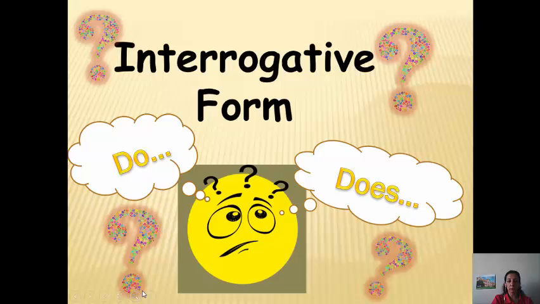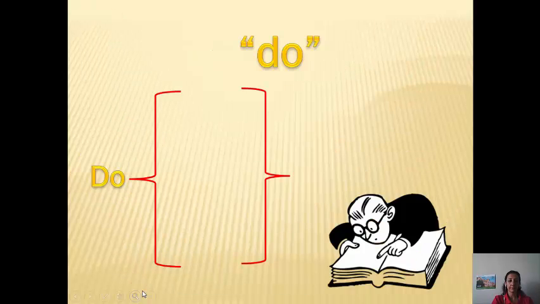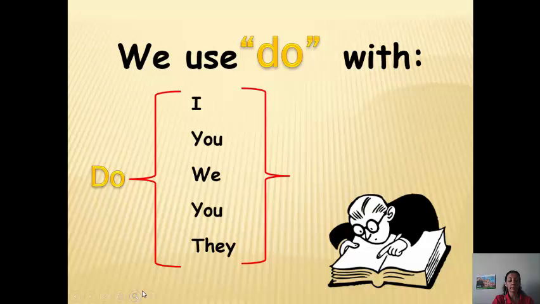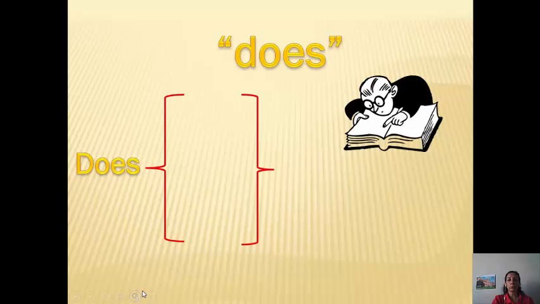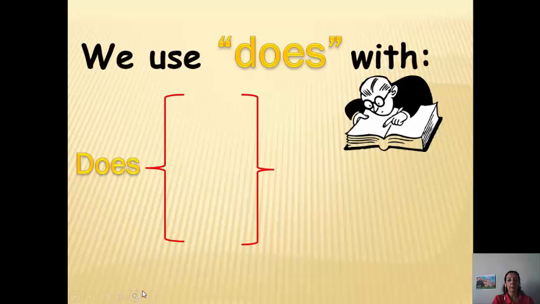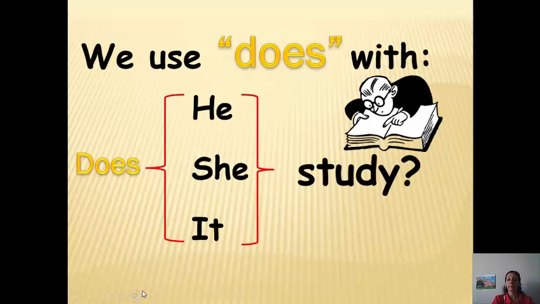Interrogative form, or question form: also we use the helping verb do and does. We begin our question with do with the personal pronouns I, you, we, and they. Do you study? Do they study? But we use does with the personal pronouns he, she, it. We can ask, does she study?